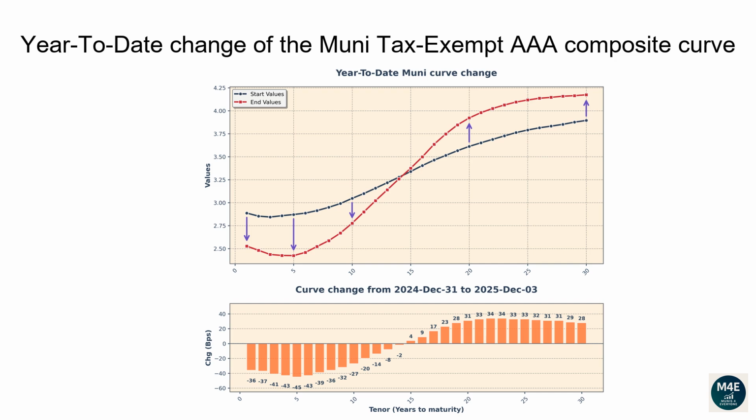The 1-year tenor changed -36 basis points. The 2-year tenor changed -37 basis points. The 5-year tenor changed -45 basis points. The 10-year tenor changed -27 basis points. The 20-year tenor changed 31 basis points. The 30-year tenor changed 28 basis points.